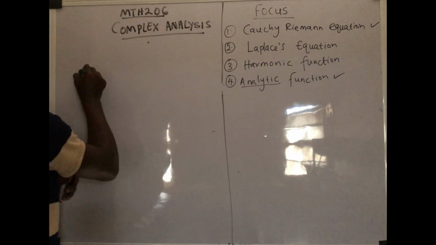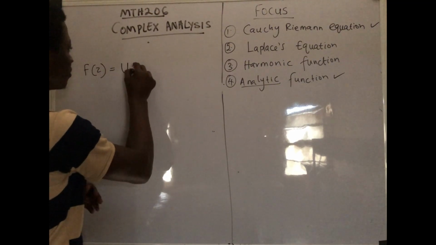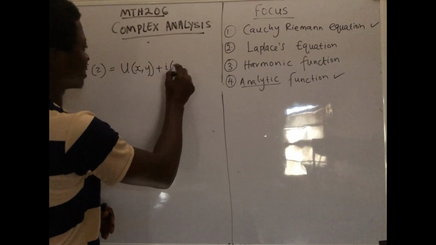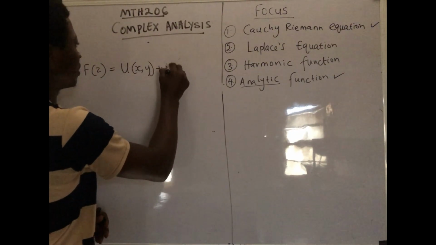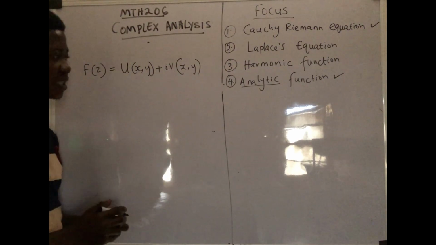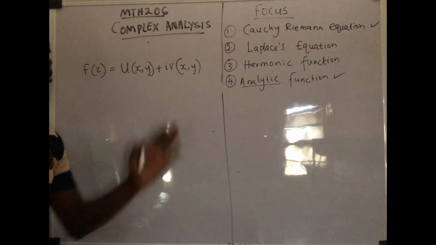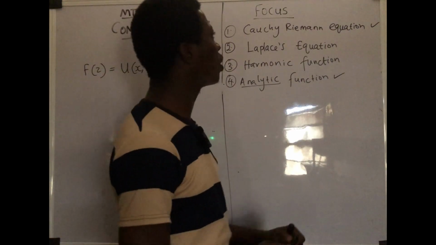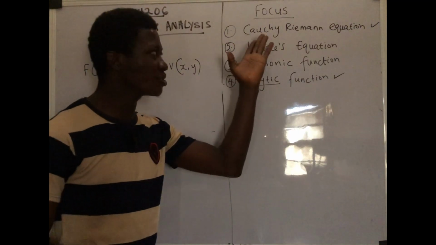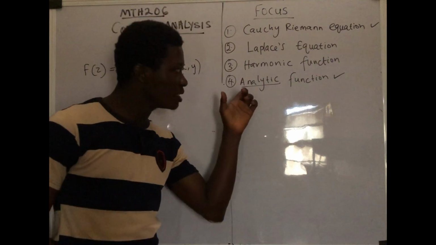Now, let's look at a complex function such that we have the real part, U, plus we have the imaginary part, V. I'll still explain what this U and V represent at the end of the day, so just pay massive attention. So this is a function of a complex number, and then we want to explain what exactly Cauchy Riemann's equation has to do with analytic function.